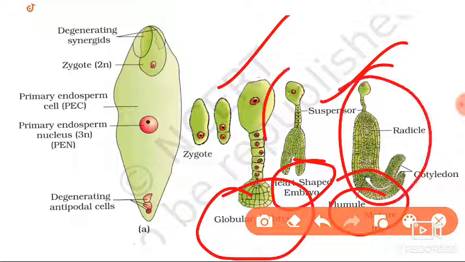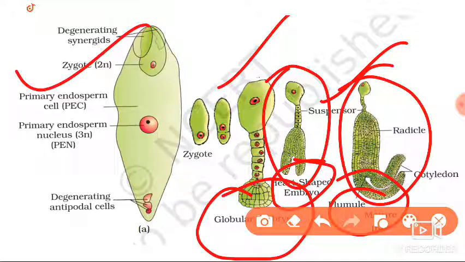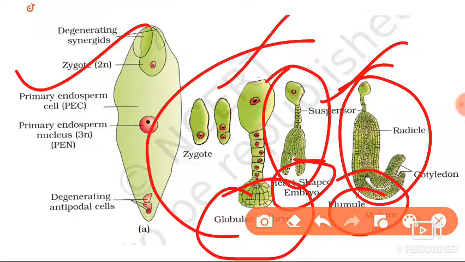Various types of differentiation can occur here. It is somewhat complicated, or easy if you understand the concept, but since it is not given in your NCERT, I am not discussing it here. This is about embryo development. Monocot development is not given, but the dicot embryo diagram is given here.